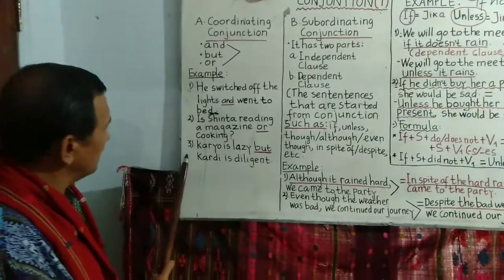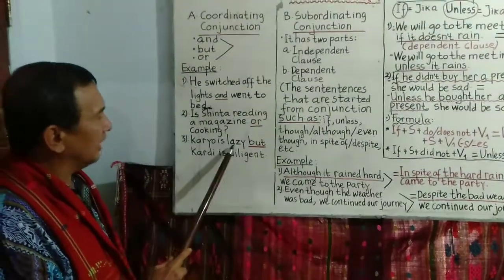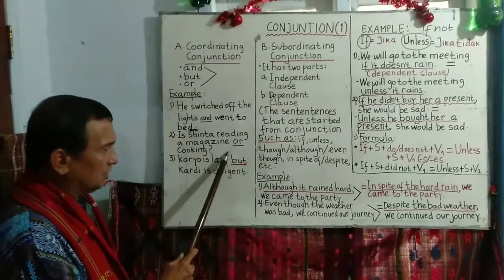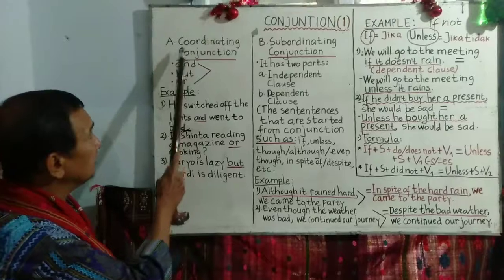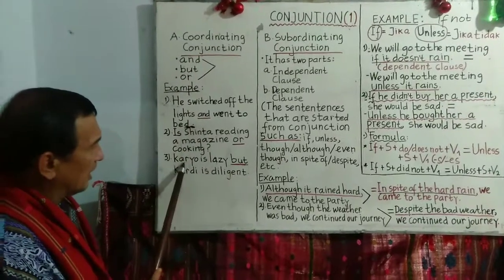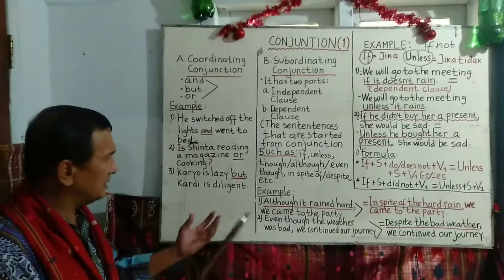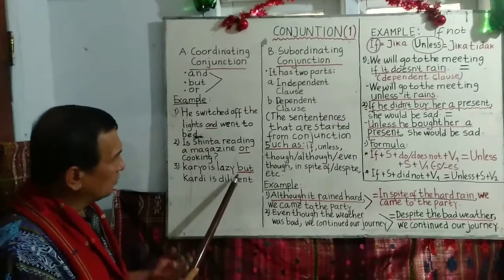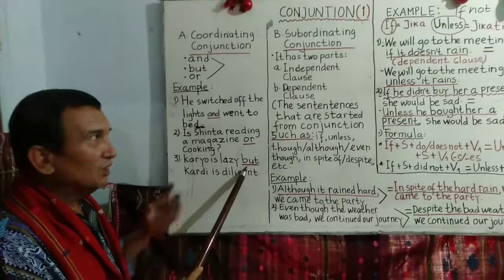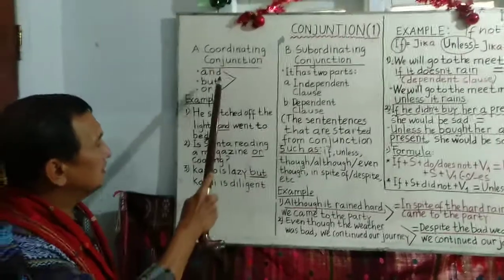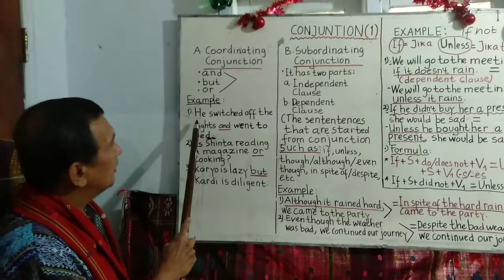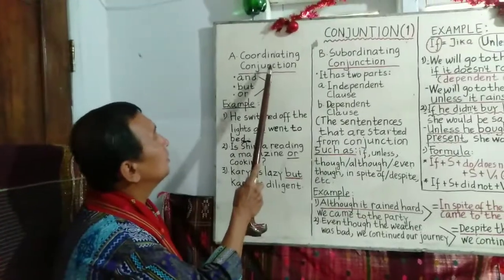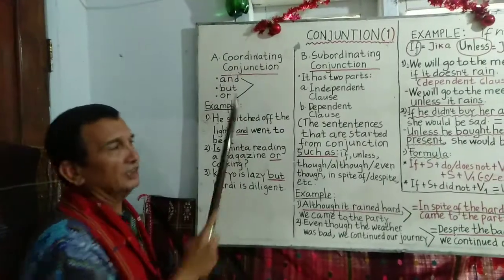Let's see number three. Karyo is lazy, but Kardi is diligent. This is the coordinating conjunction but. Karyo is lazy, simple sentence. Kardi is diligent, simple sentence. Combined with but. So you can see the sentence is a compound sentence combined with coordinating conjunction.